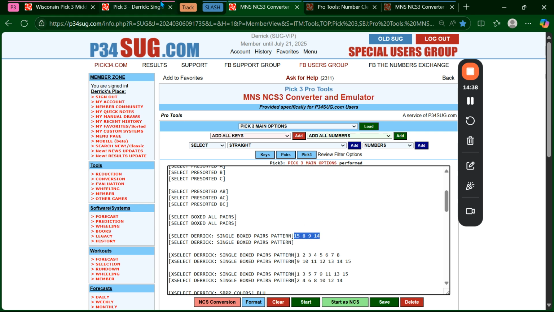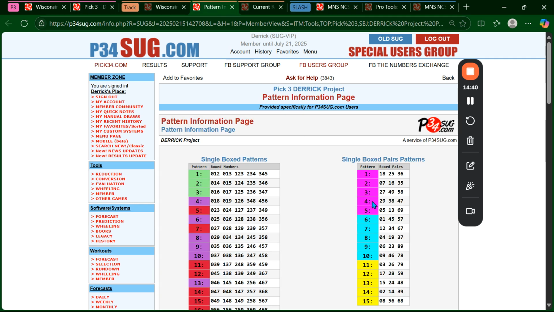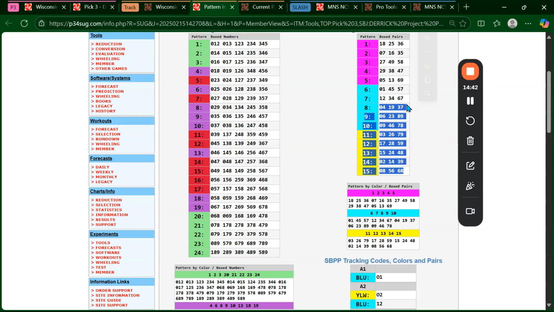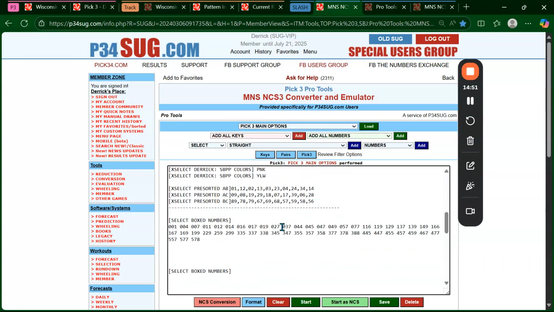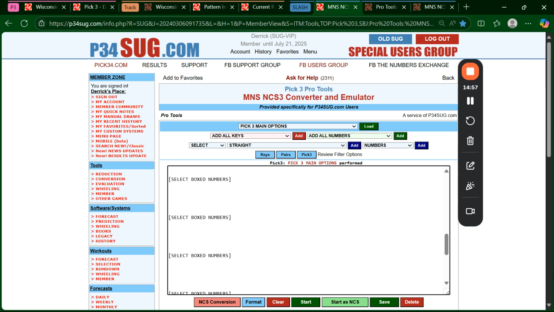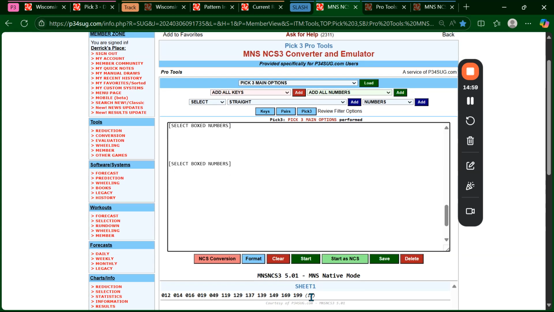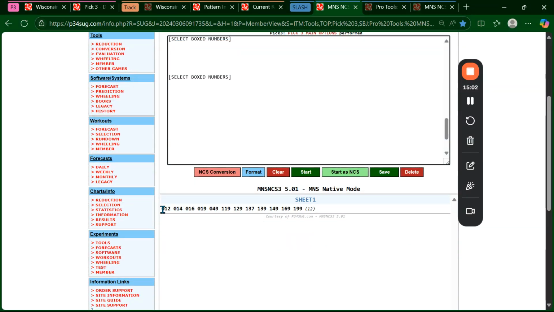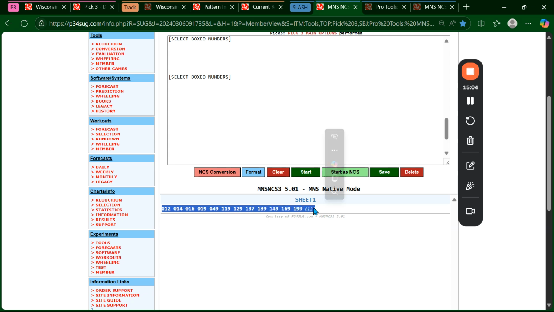And all it is the pairs that are due. See? Right here. These pairs have not hit then. 8, 9, 14, and 15. It's actually a good amount of pairs, so it's a good chance that the winner's in there. And then I just added in the low, low, even that I talked about just a minute ago, and that set me up with 12 numbers right here. So I'm not saying it's guaranteed, but there they are for Wisconsin. That's what I would try to pick out of tomorrow for fun.